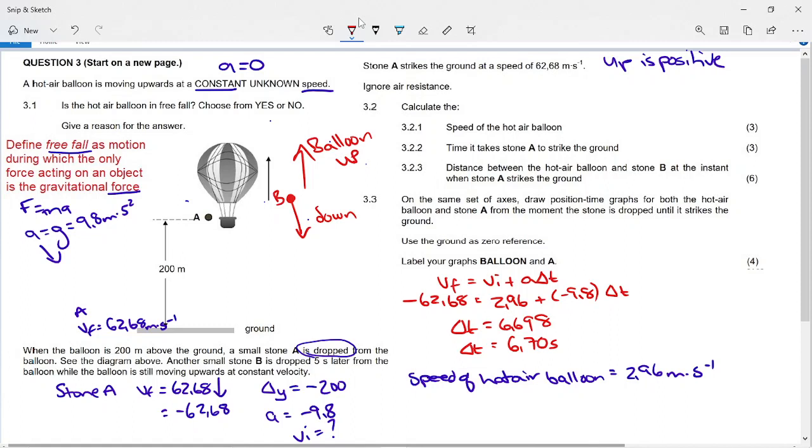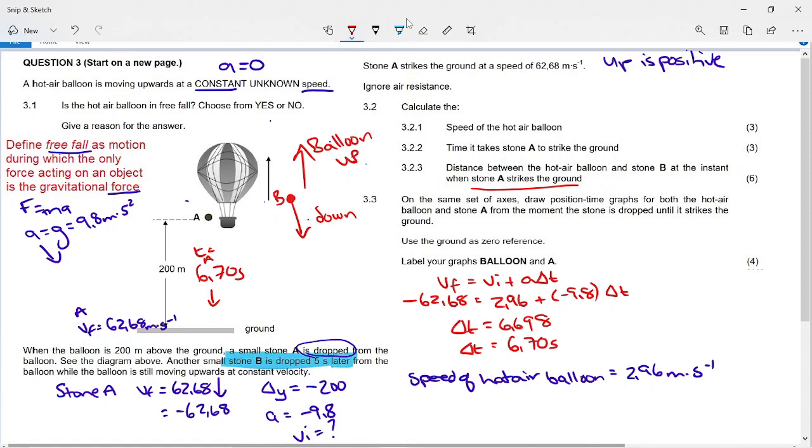The most important thing here is to know the amount of time both of these have been traveling for, because the balloon going up and the stone going down will have been traveling for the same amount of time. They said to you, when stone A strikes the ground. So stone A strikes the ground, it takes 6,70 seconds to go downwards. But it says to you in the question, stone B is dropped 5 seconds later.